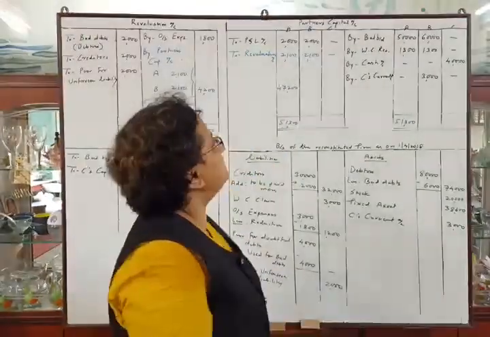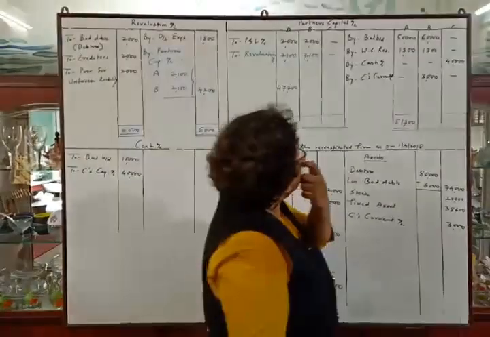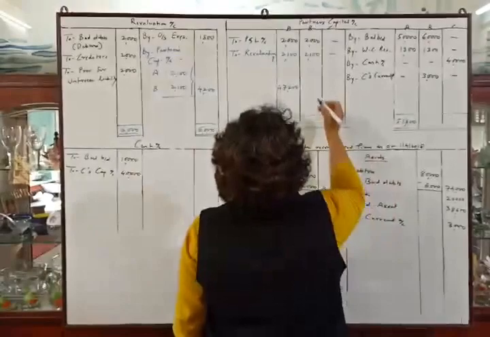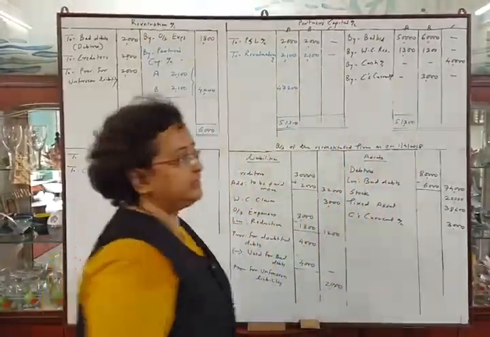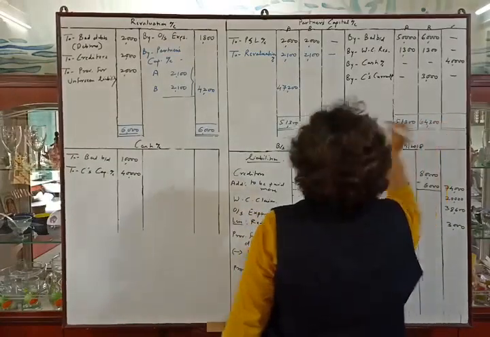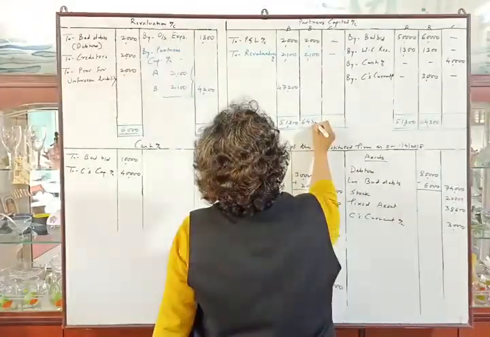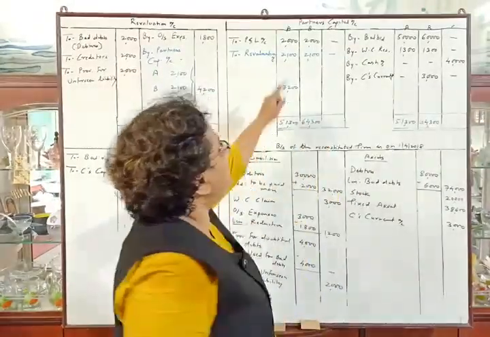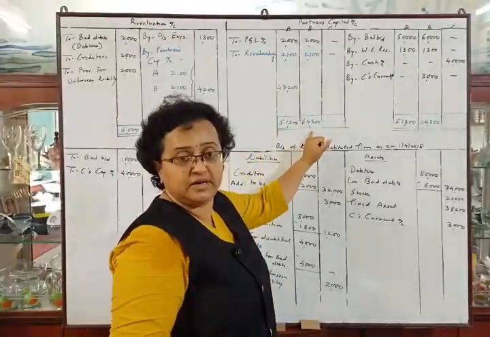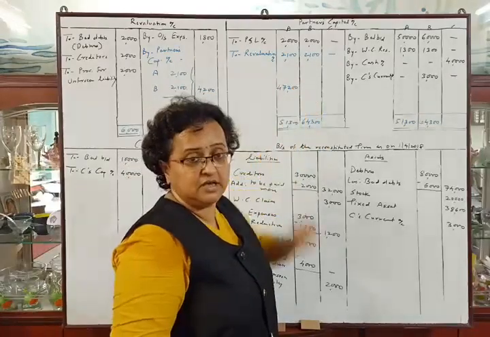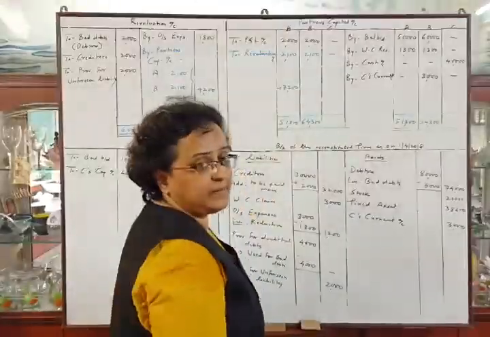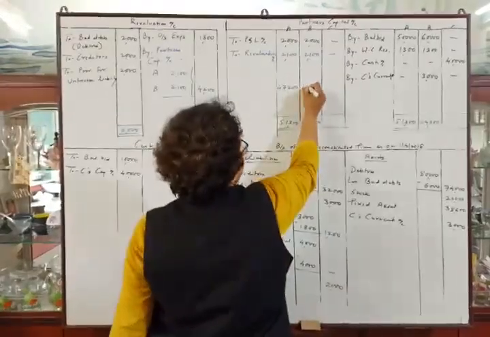Now the partner B, credit total is 64,300 and debit total is 4,100. We will deduct the debit total 4,100 from 64,300 so that we can get the balance. So 64,300 minus 4,100, the balance is 60,200.